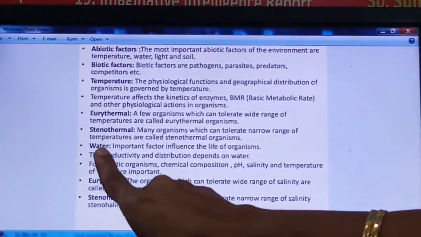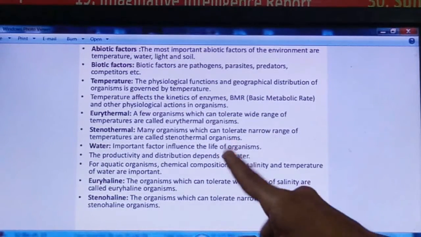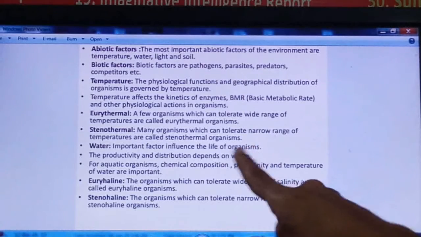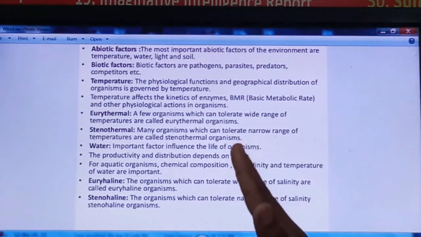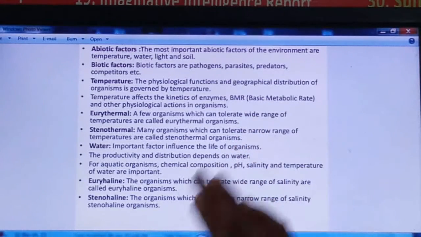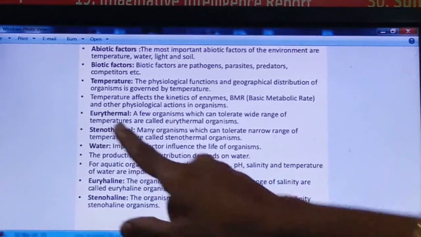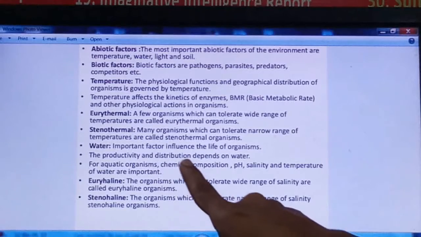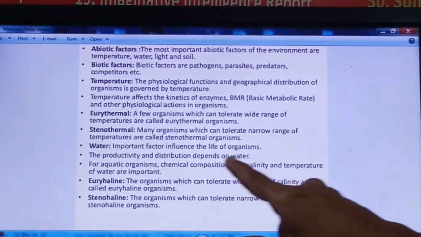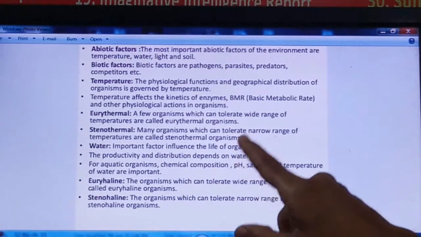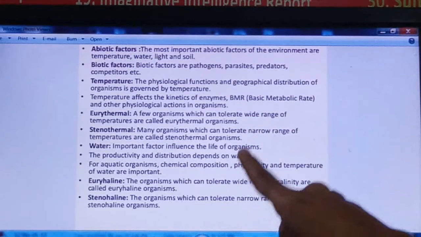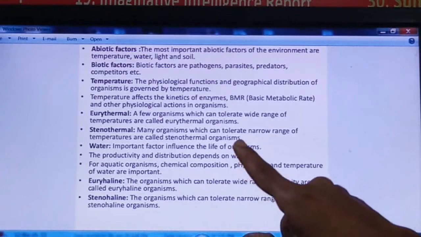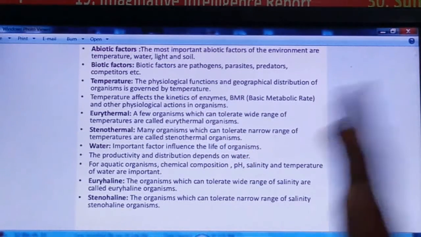Then next factor is water. It is influencing the life of the organism because it is a very important factor. Without water, no organism can survive. Every living organism needs water, right? Here, productivity and distribution of the organisms again depend on water because water is the most needed substance for the organism. Without water they cannot survive.